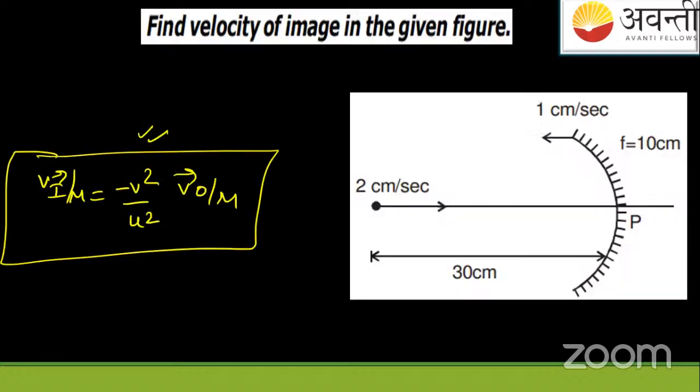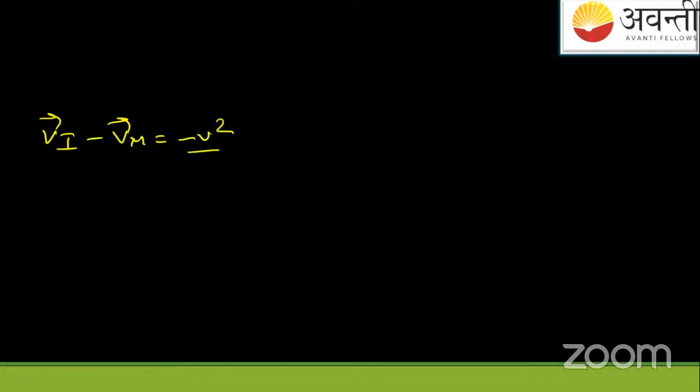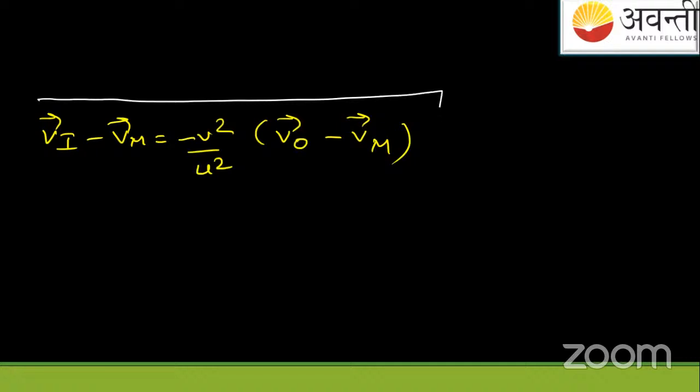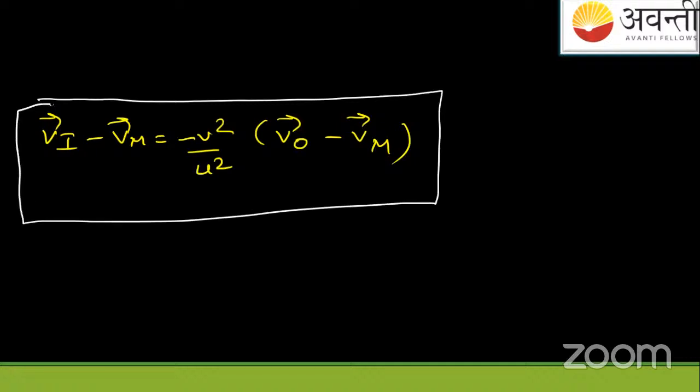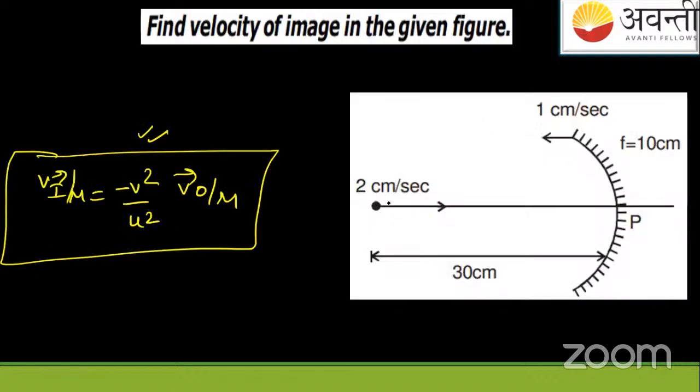And we know here that velocity of image minus velocity of mirror is equal to minus v square by u square, velocity of object minus velocity of mirror. This is the formula in front of you. We have derived this formula, and then we have used this formula in this question and we got the answer.